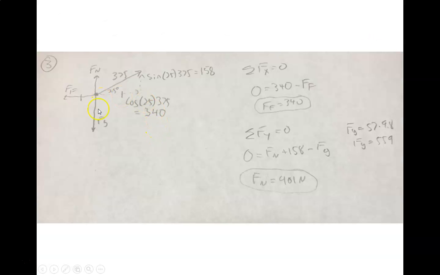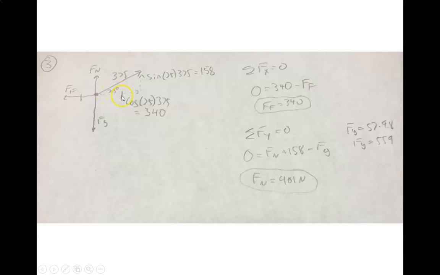Okay, so here's my force diagram. For the crate, we're going to have the force of gravity down. We've got the 375 tension force upwards at an angle of 25 degrees. There's still going to be a normal force because it's in contact with the ground. And then there's going to be a force of friction acting to the left. It's moving at a constant speed.